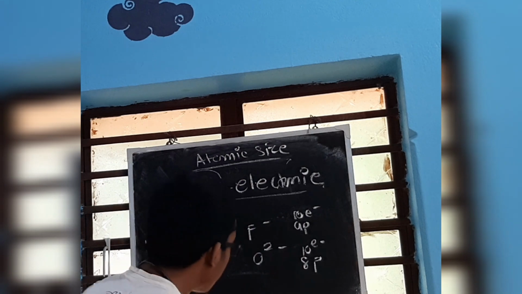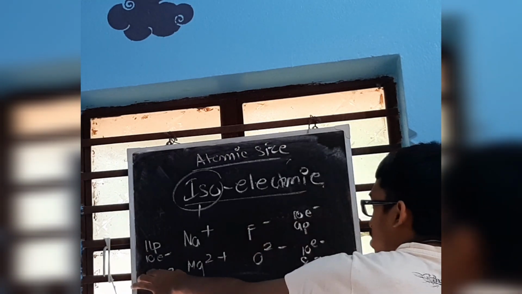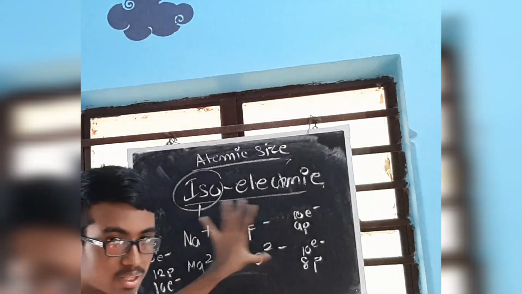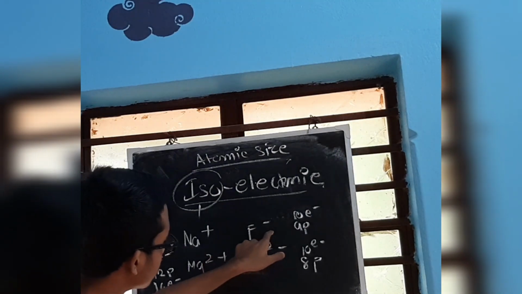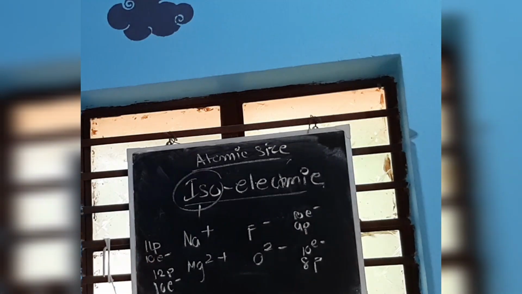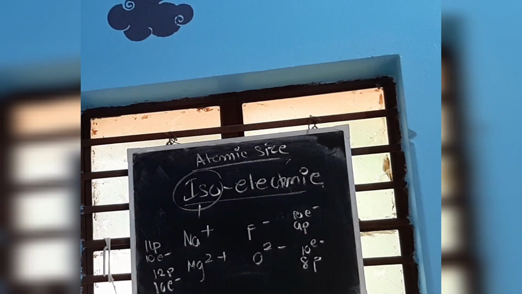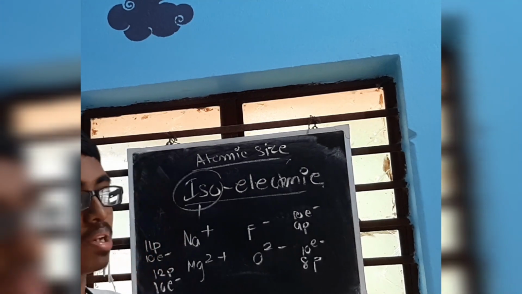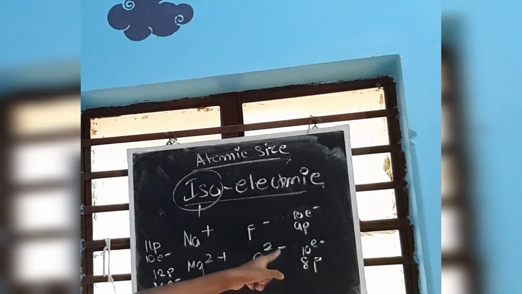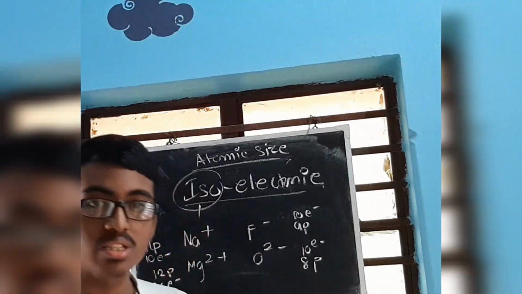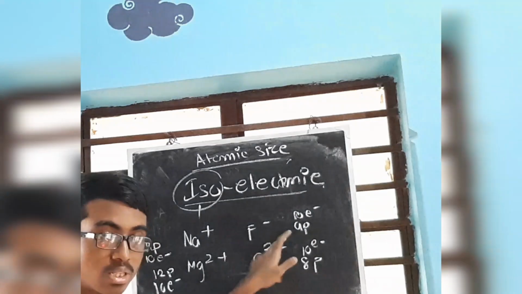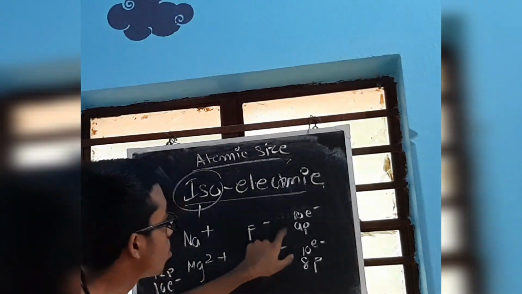Now check who will have the greater nuclear pull. Here 10 electrons, 11 is attracting 10. First you have to check the anions. So F minus is 9 and 10, and O2 minus is 8 and 10. So can 8 attract 10 better, or can 9 attract better? The greater the nuclear charge, the smaller the size. Who has the greater number of protons? 9. So 9 can attract 10 more than 8 can attract 10. So it is the fluoride ion whose size is going to be less.